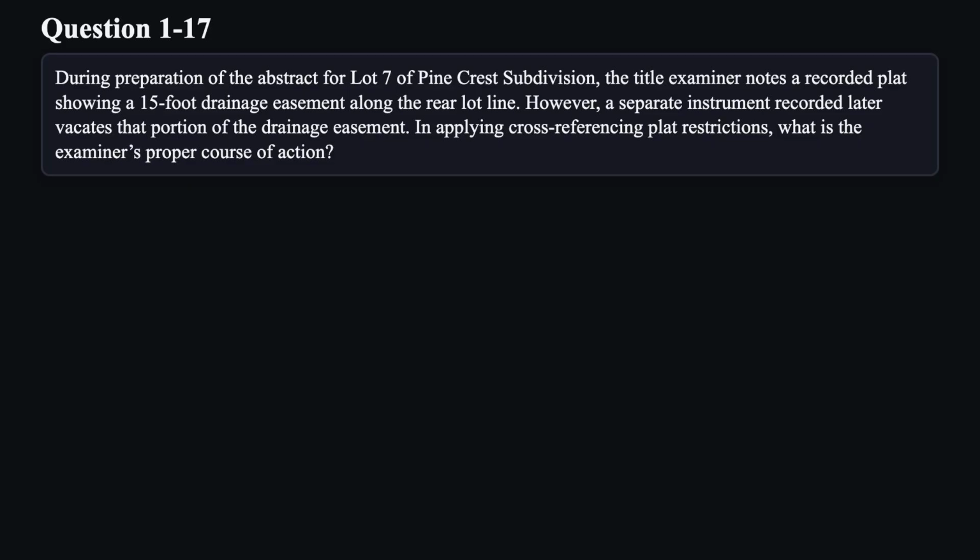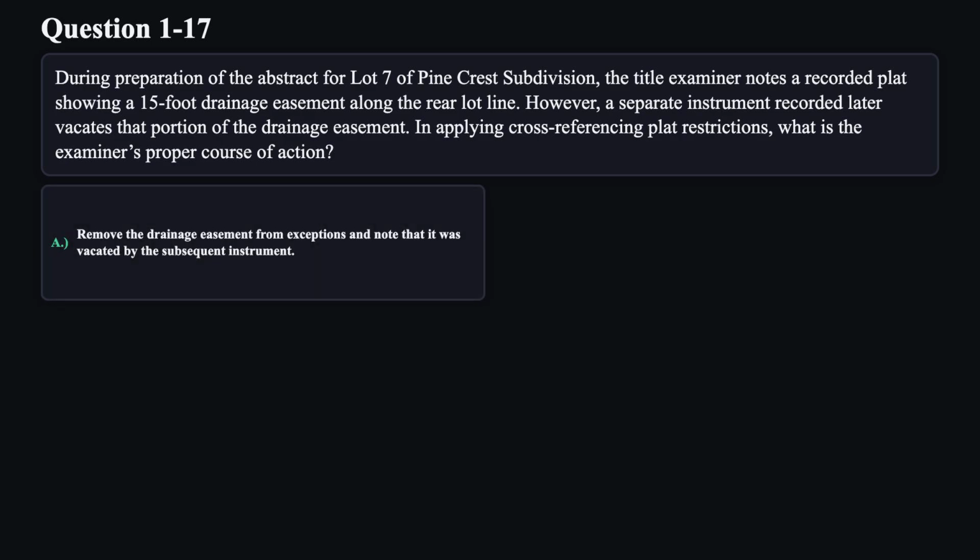Question 17. During preparation of the abstract for Lot 7 of Pinecrest Subdivision, the title examiner notes a recorded plat showing a 15-foot drainage easement along the rear lot line. However, a separate instrument recorded later vacates that portion of the drainage easement. In applying cross-referencing plat restrictions, what is the examiner's proper course of action? A.